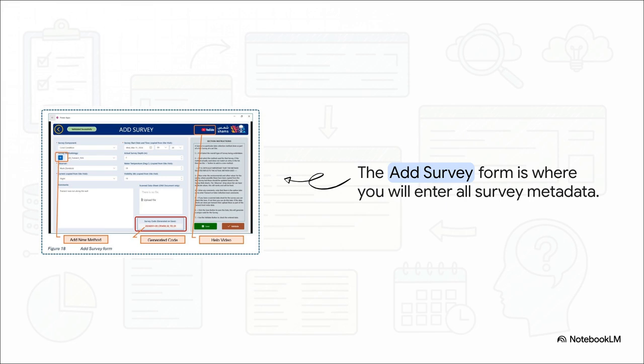Now, the very first field you need to complete is Survey Component. This one is super important because your choice here, whether it's coral or fish or something else, is actually going to change the other fields on the form to match exactly what's needed for that type of survey.